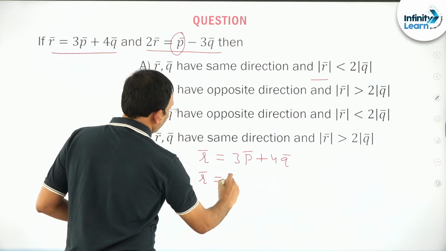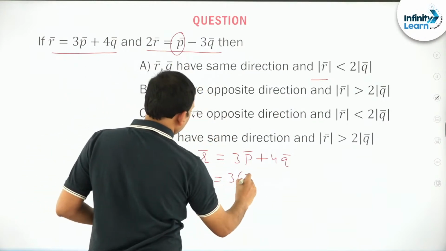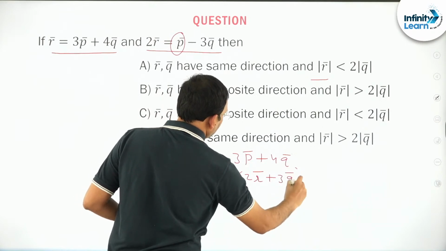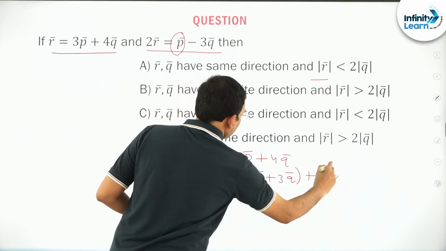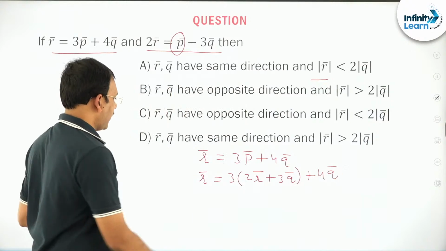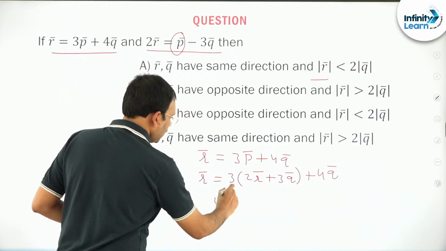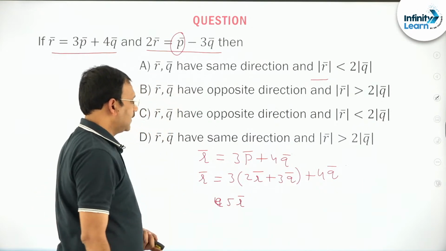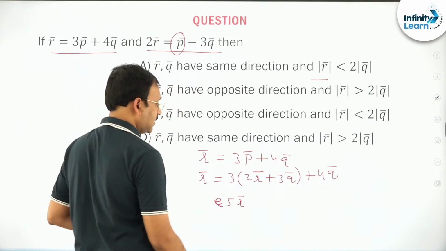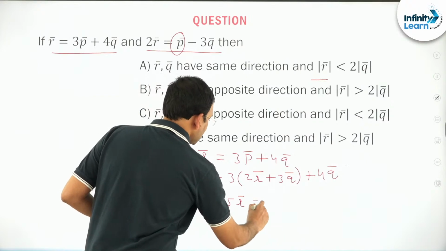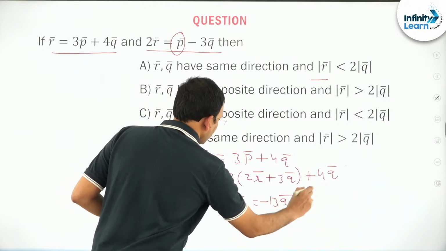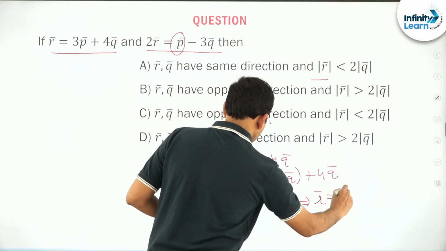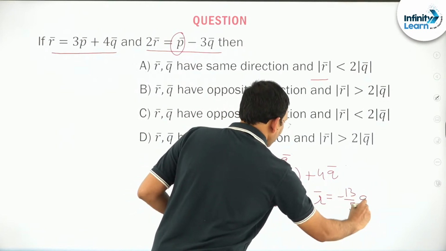So you replace: 6r bar minus r bar is 5r bar, 9 plus 4 is 13, which is equal to minus 13q bar. So r bar is going to be minus 13 by 5 q bar.